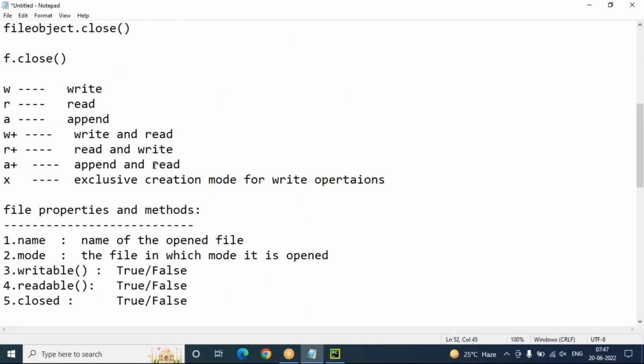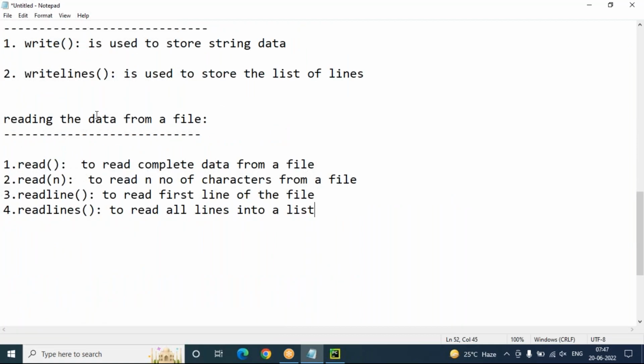Only the basics we discussed today. In tomorrow's session we'll continue with more operations, file modification, and how to move the cursor location to a separate index. If you want to modify the file, first of all you have to go to that location. How can we go to that location? By using the seek method and tell method. There are many method implementations. We'll complete file handling in tomorrow's session.